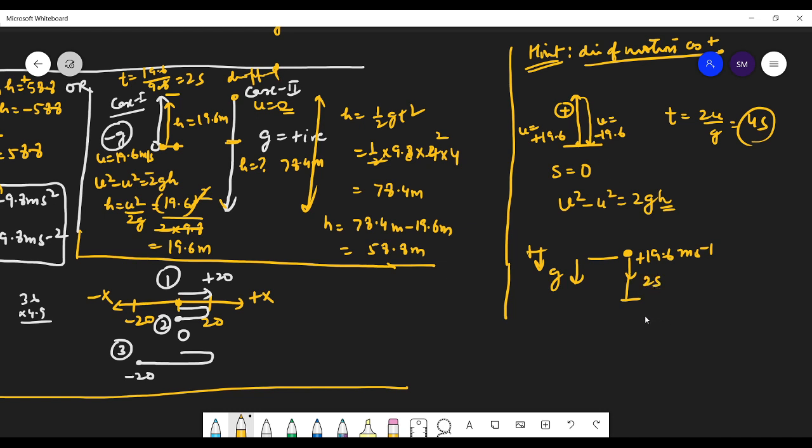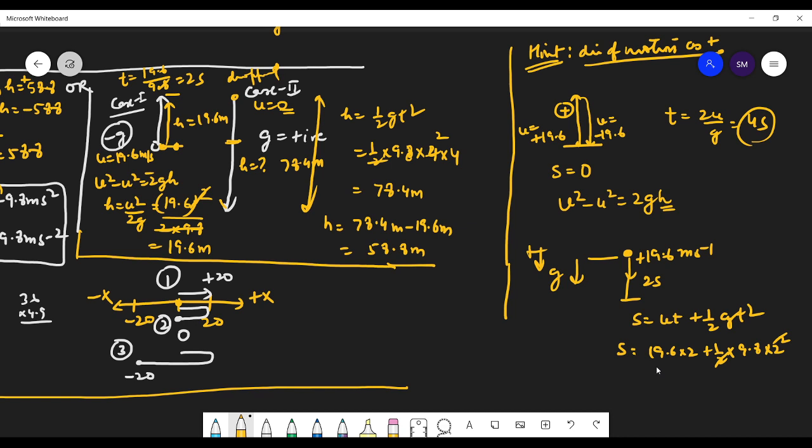So what is the distance traveled? S is equal to ut plus half gt square. So S is equal to, u is your 19.6, time is your 2, plus half into 9.8 into 2 square.